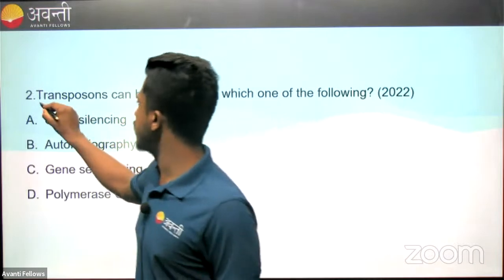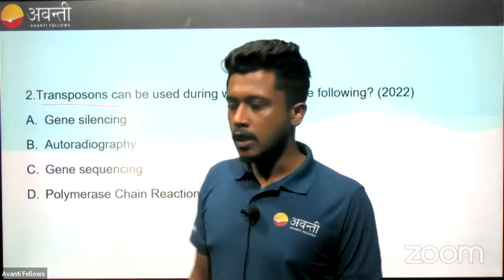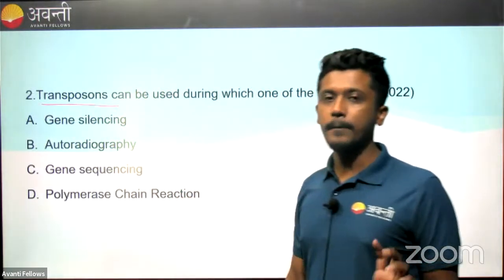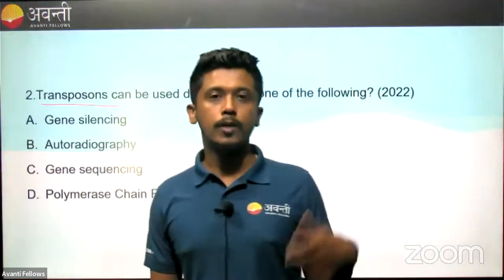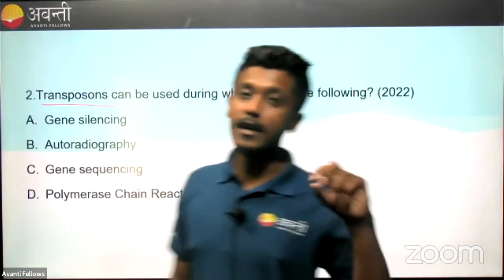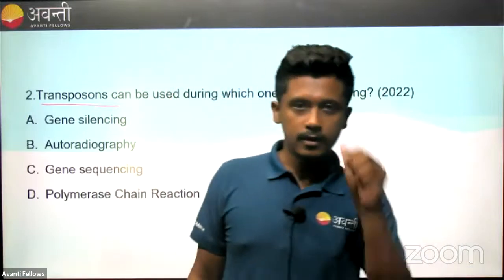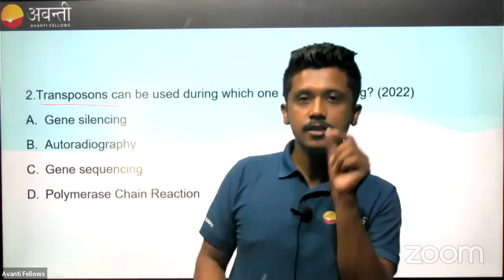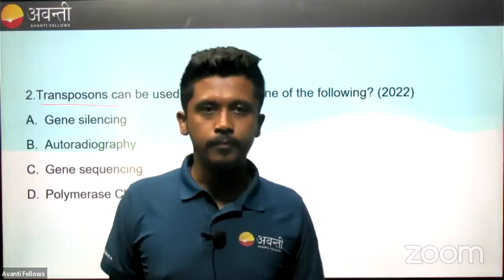Gene sequencing. No. Actually, what are transposons? Transposons are jumping genes. Take maize, Jannamukka, maize. You know that it has yellow color kernels, right? The seeds, what we eat, are yellow in color.